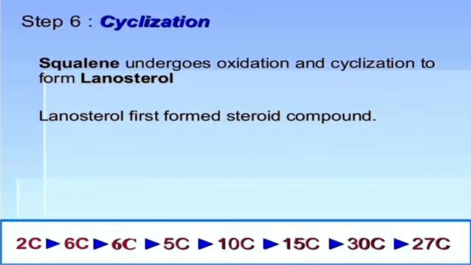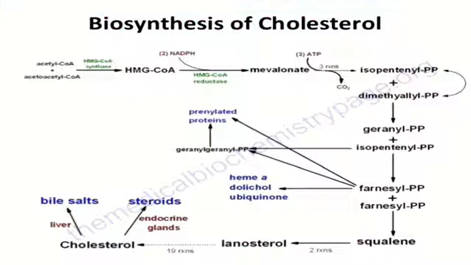Step 6, cyclization. Squalene undergoes oxidation and cyclization to form lanosterol. Lanosterol is the first formed steroid compound, and after 19 reactions, lanosterol is converted into cholesterol.